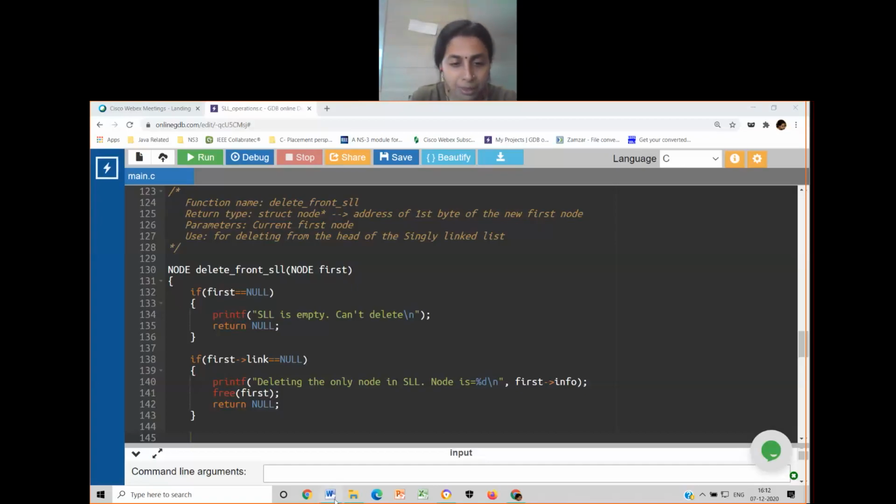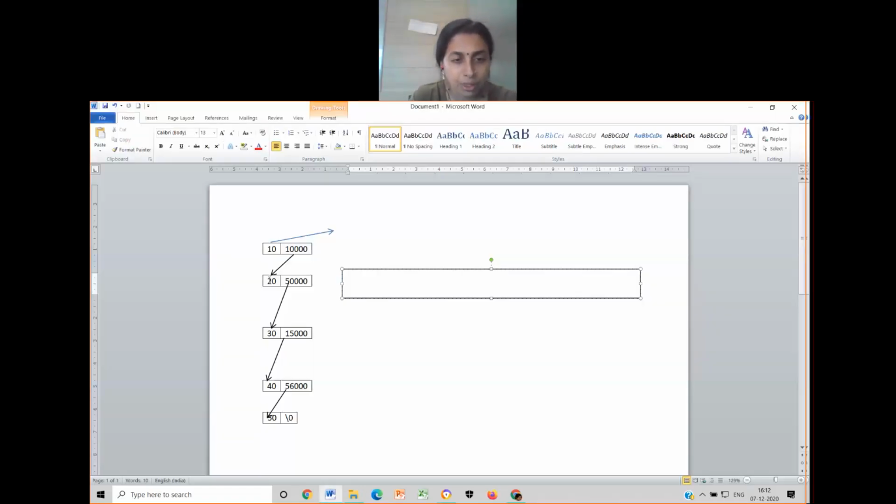See, for example, I think you're talking like this. Previous is pointing to 20 and current is pointing to 30, correct? When previous is having already the link part, why should I require current again? And why should I require current as a pointer again? This is your question.